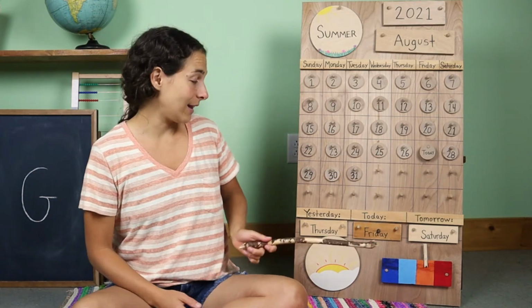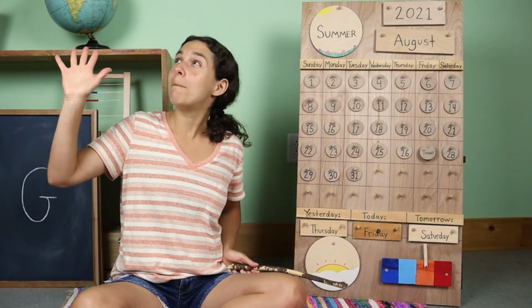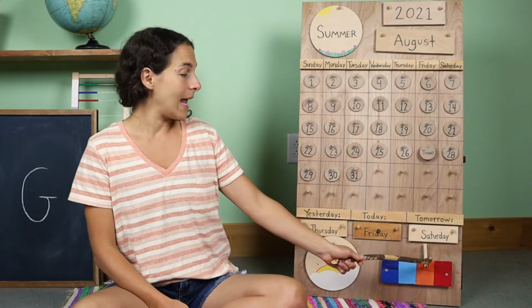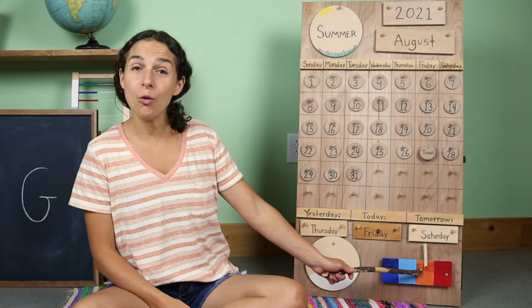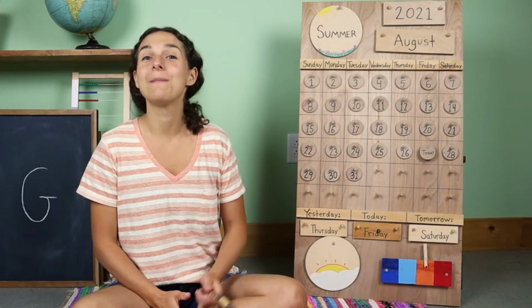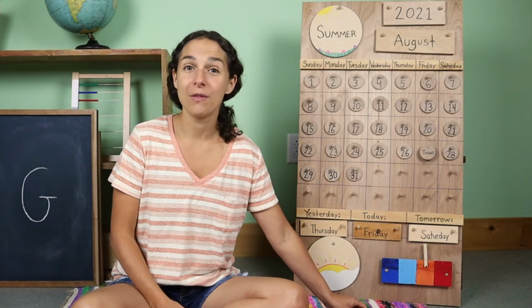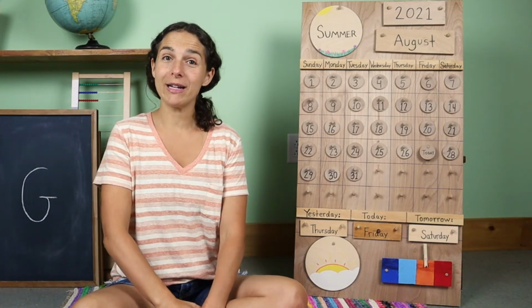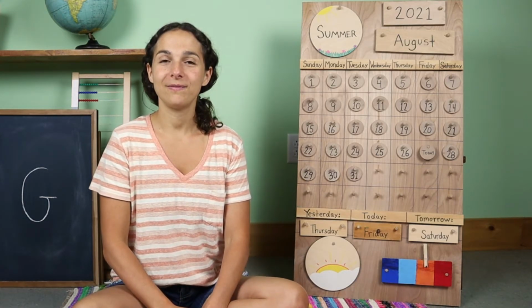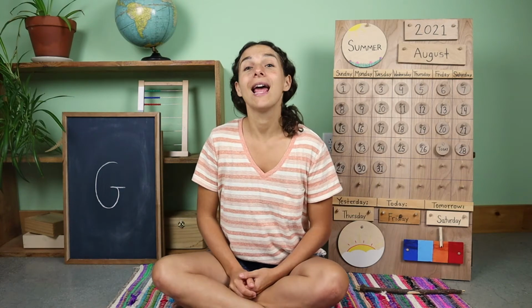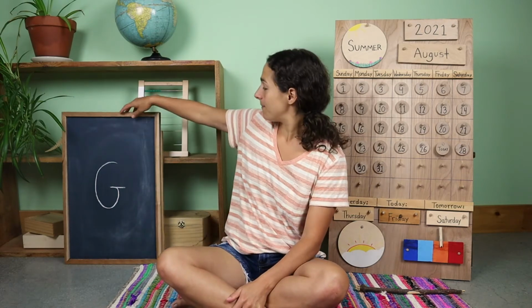So today where I live, it's another mostly cloudy day with a little bit of sun poking through. And my temperature chart is on orange because it's warm outside. Warm and mostly cloudy with a little bit of sunshine. What do you see outside of your window? Thanks for sharing the weather with me today. Now let's move on to the letter, the number, and the sign of the week.